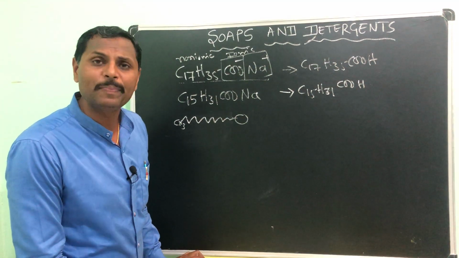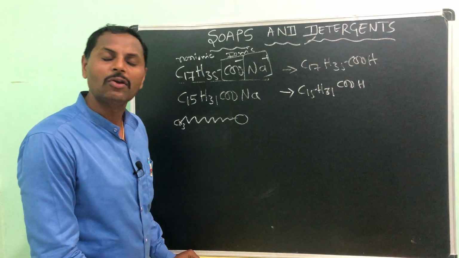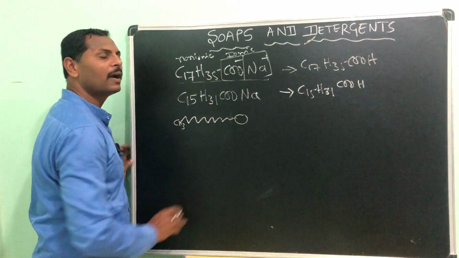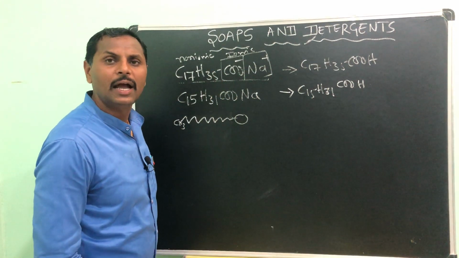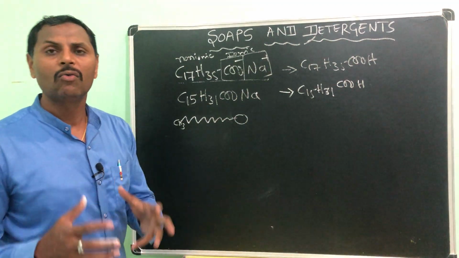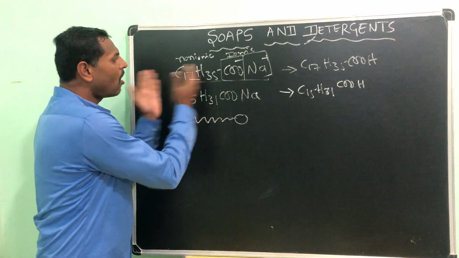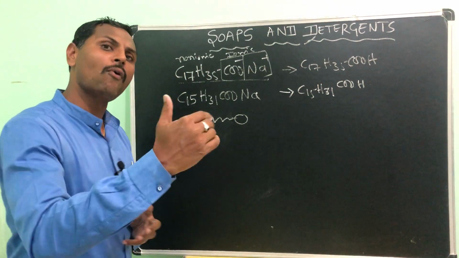That means a soap has two parts, an ionic part as well as a non-ionic part. The ionic part is the hydrophilic end.